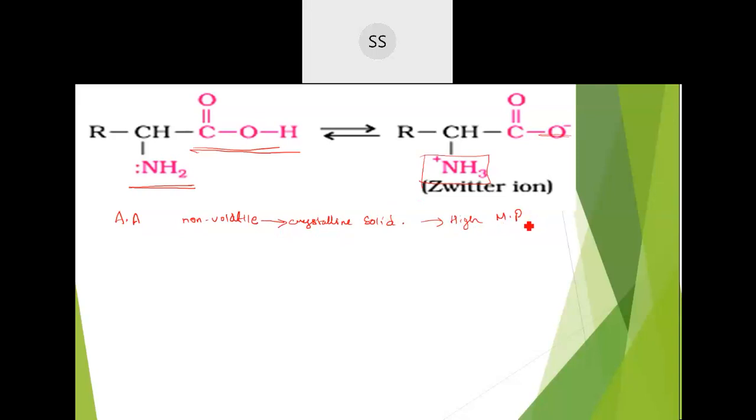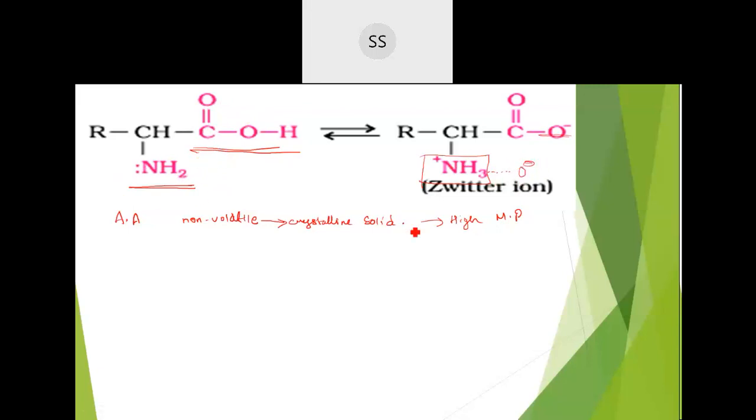This suggests there is large intermolecular attraction. The positive ion attracts the negative ions, so the intermolecular forces of attraction increase, giving rise to a high melting point. That is one evidence they understood: they don't exist in the carboxylic acid and amino form, they exist in the Zwitter ion form.